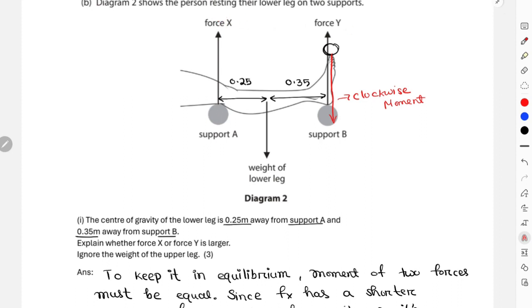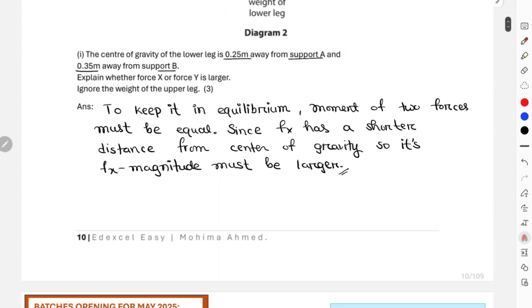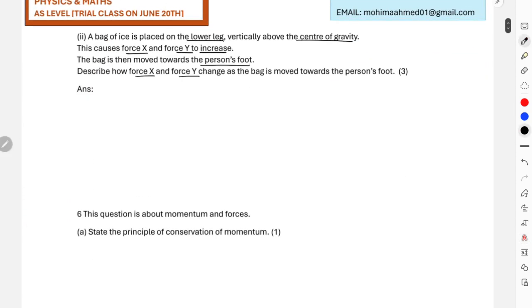And the change in amount, for example, if previously I consider that force X was maybe 20 Newton and Y was 20 Newton. By introducing this bag of ice into this scenario, your force X might decrease by 5 and your force Y will increase by 5. So the decrease of X and the increase of Y will be the same, so that eventually the total force acting in the upward direction remains constant. So the final answer for this case is that X decreases and Y increases by the same amount, in order to ensure the total force remains the same.